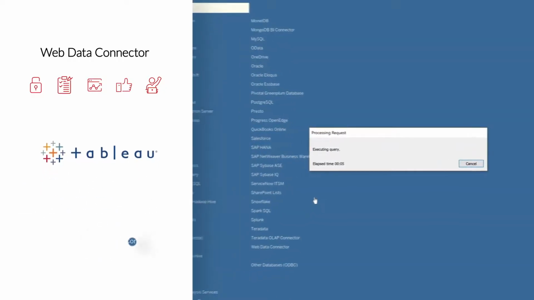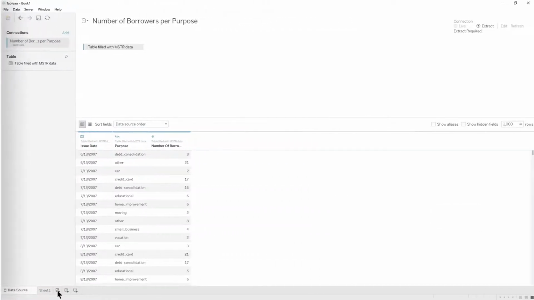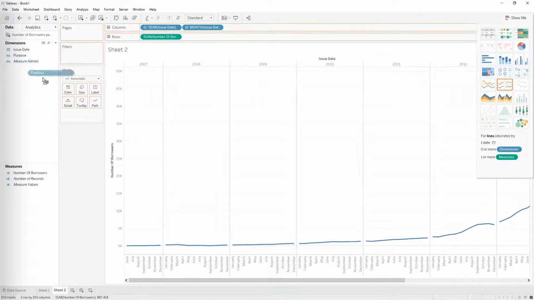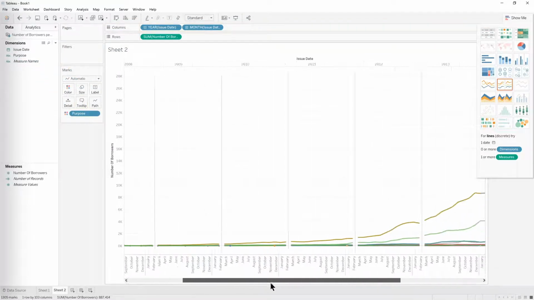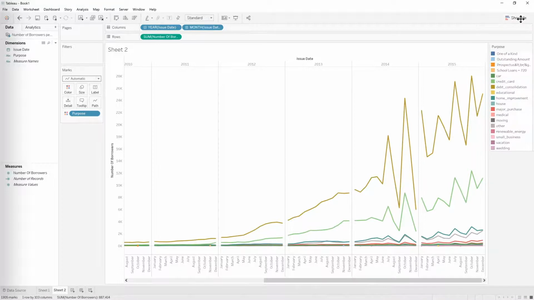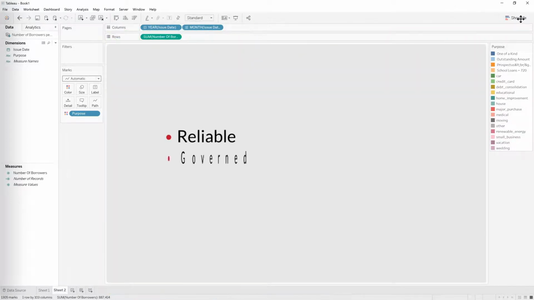Through Tableau's native Web Data Connector support, the experience is seamless for the user, allowing them to visualize data in Tableau without the need for IT to build manual data extracts or any other customization. Take advantage of the quick response time and instantly updated, rich visualizations within Tableau, knowing the data behind the screen is reliable, governed, and scalable thanks to MicroStrategy.